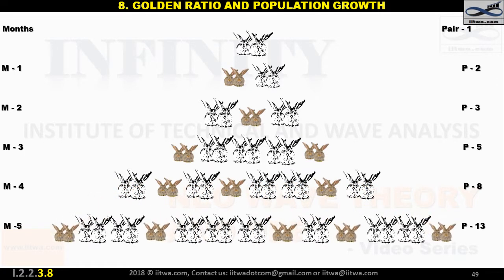After 11 months, 233 pairs of rabbits resulted from the first pair. At the end of the 12th month, there would be 233 plus 144, meaning a total of 377 pairs of rabbits would be counted.